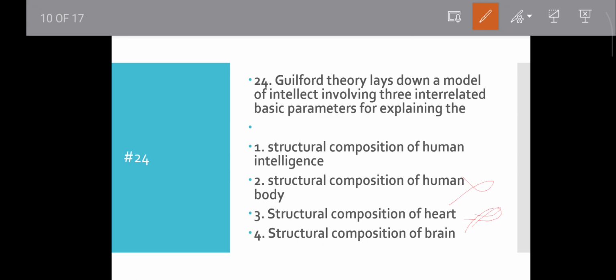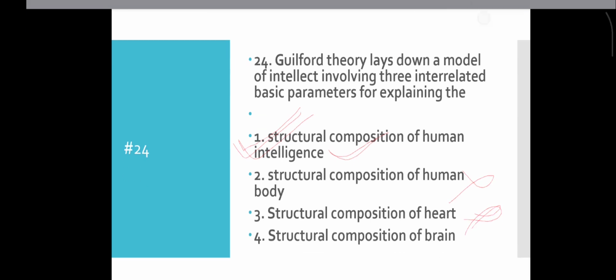As you know, Guilford proposed a 3D model, that is operation, content and product, which is related to intelligence and cognitive things. So structural composition of human intelligence sounds right, and it will be the correct answer. Structural composition of brain refers to the physical composition of the brain, how it is composed and how its forms are. That goes to biology. Then move to the next question.